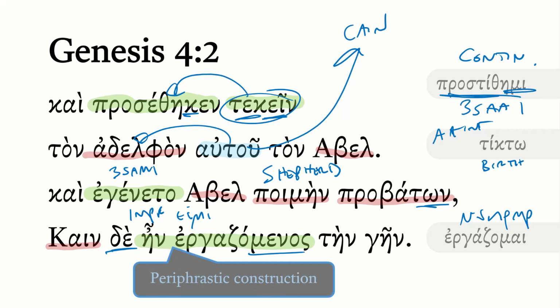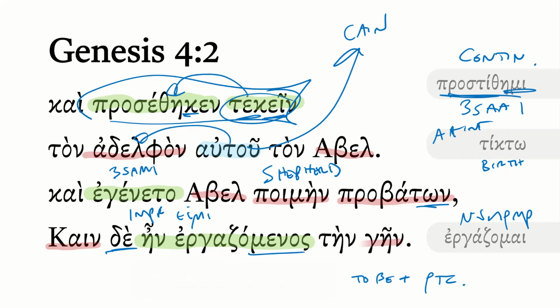When you put those two together, this is called a periphrastic construction. So it's kind of fun that we had a complementary infinitive here, and now we have a periphrastic construction. If you recall, this is a form of to be plus a participle. And it's kind of a roundabout way of describing a verbal sense. So he was working, that's what ergazomai means, tein gein.